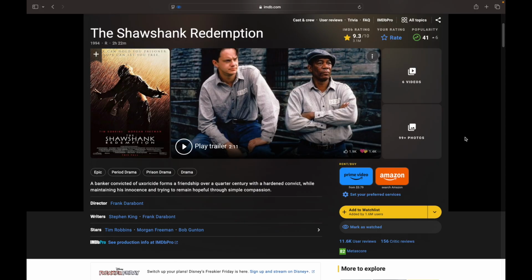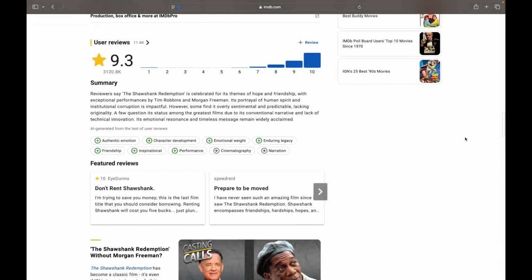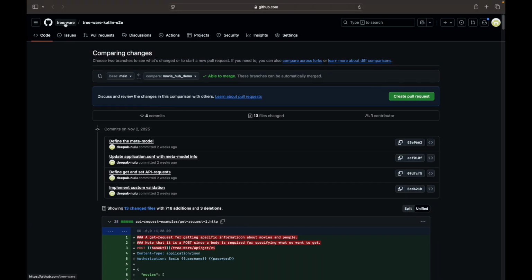For the demo, let's build something more complicated than a to-do app. Let's build something like IMDb that has structured data, images, videos, and user-entered text. There is a GitHub org for Tree-Ware, which contains a bunch of repositories. The one we will look at today is the end-to-end or E2E repository. It helps you build end-to-end Tree-Ware systems.